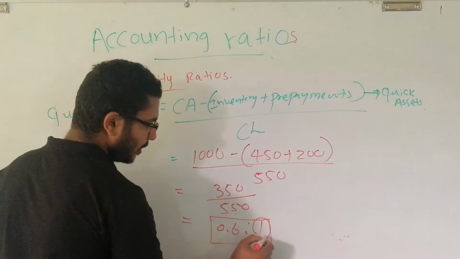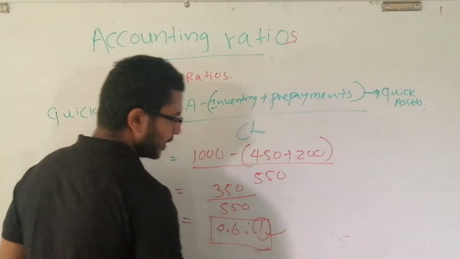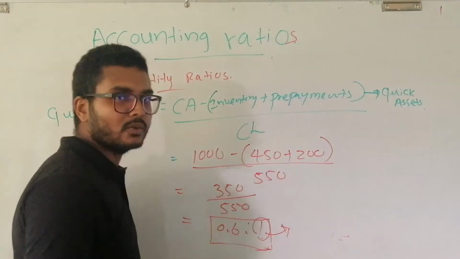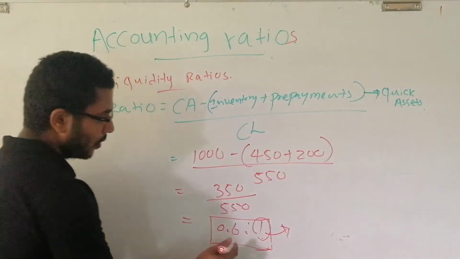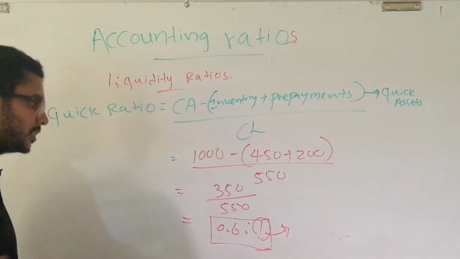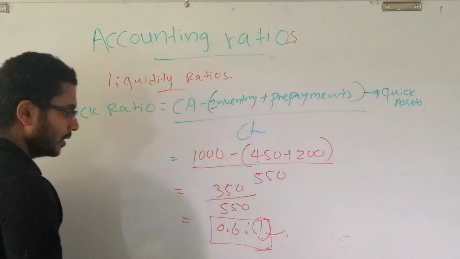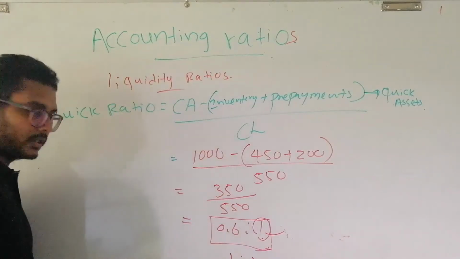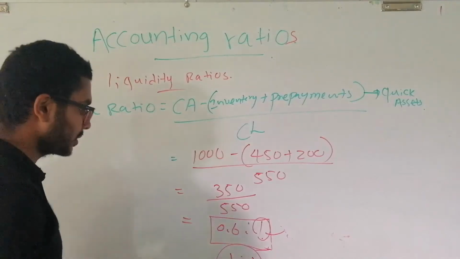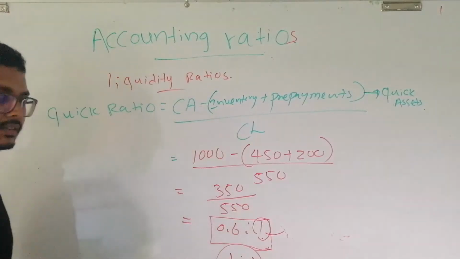We have 1 rupee worth of current liabilities, but to settle it, you have only 0.6 worth of quick assets, and this is not healthy. The healthy ratio is generally considered to be 1 to 1. If the ratio is 1 to 1, then it is called a healthy ratio.